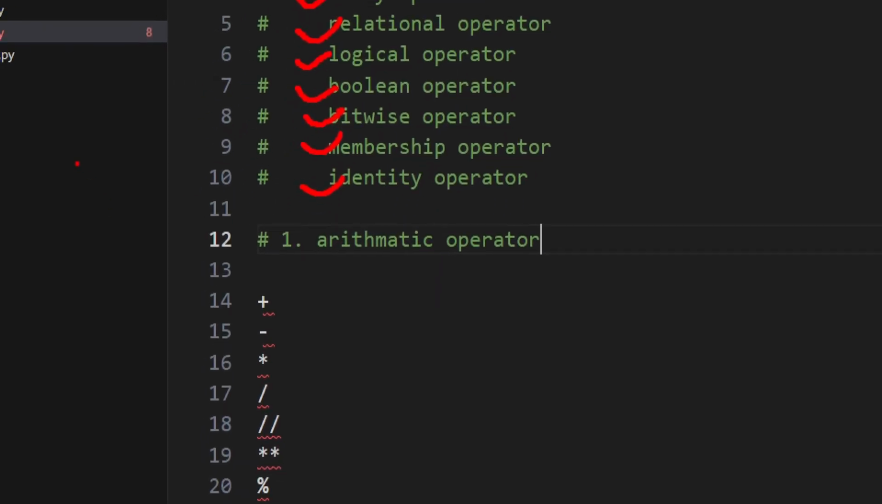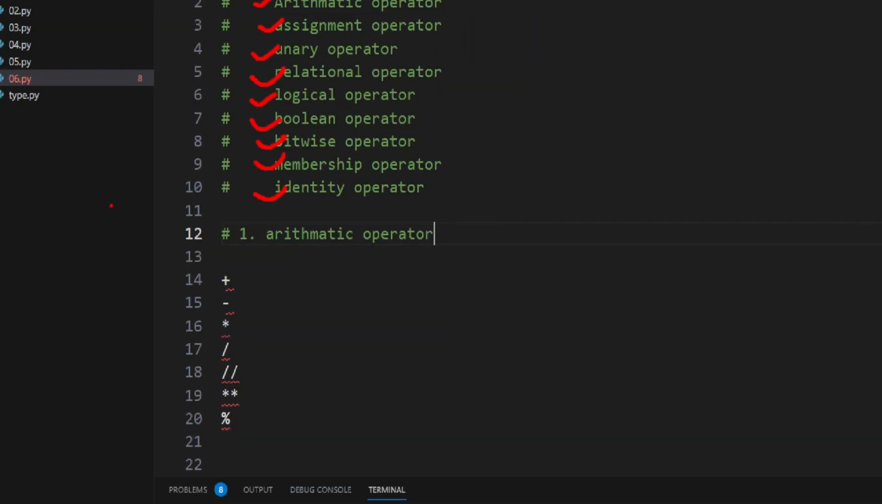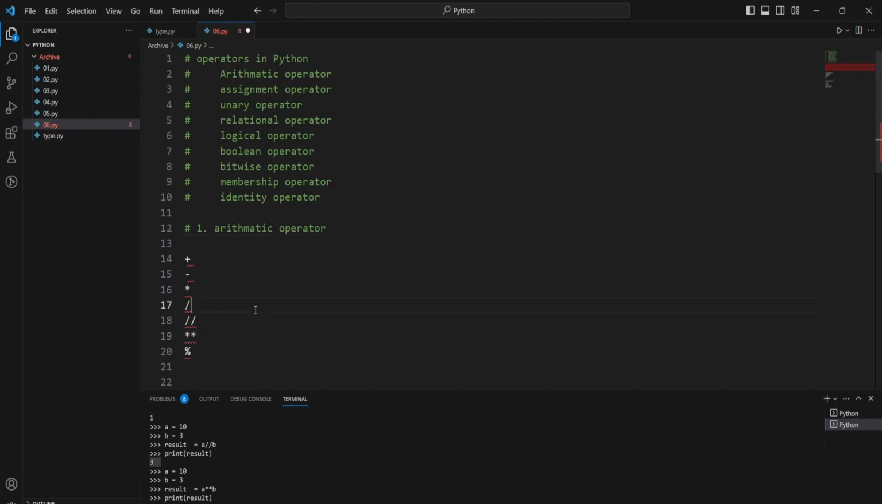Let's first understand the arithmetic operator. So here in arithmetic operator, we have addition, subtraction, multiplication, division, integer division, or we call it floor division. And this is exponent, and at the end this modulus. Okay, now let's see one example for each of them.